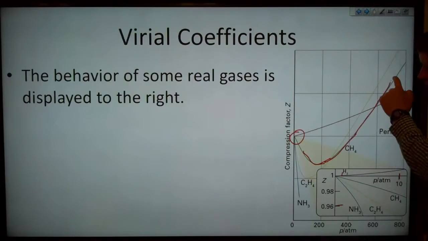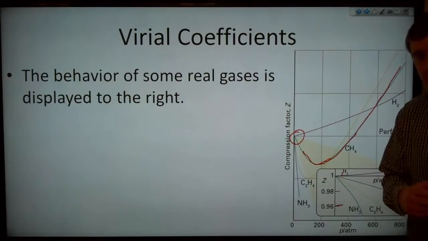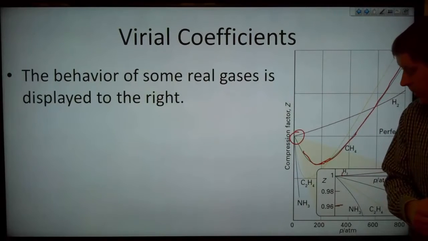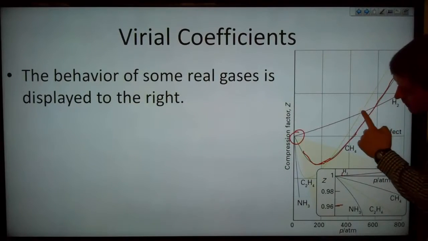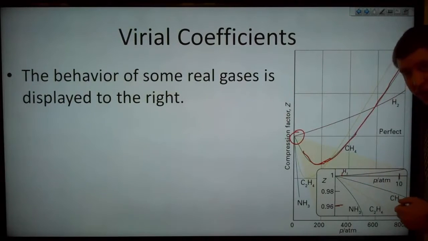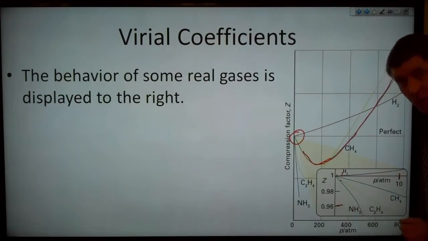And then in this zone, those repulsive forces are now more important, and that gas occupies a larger volume than the ideal gas would. Note that here, hydrogen does not have that attraction-dominated zone. The compression factor for hydrogen is always above 1.